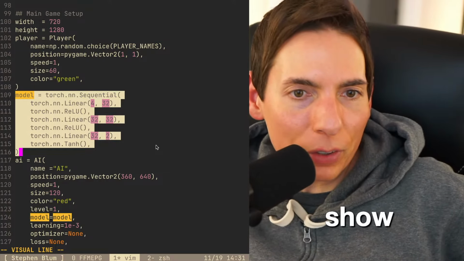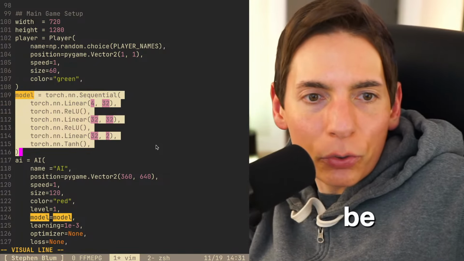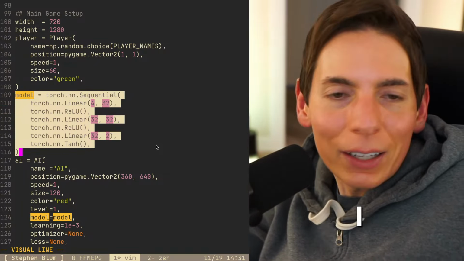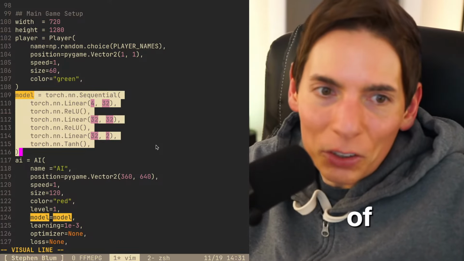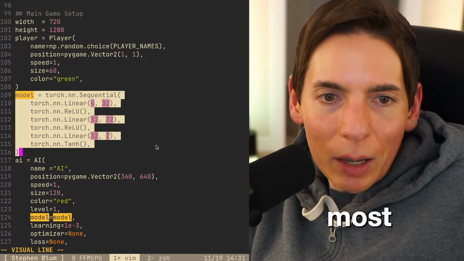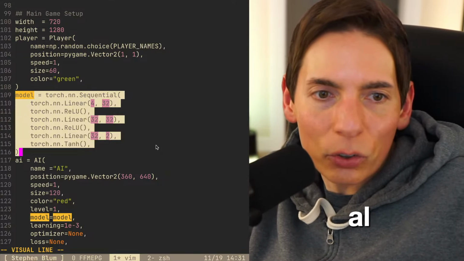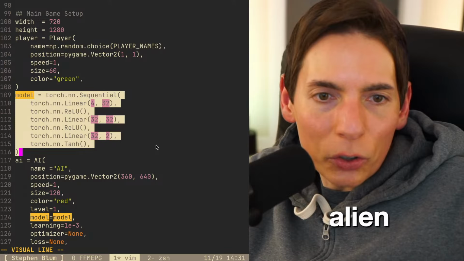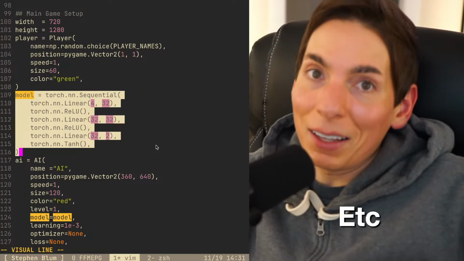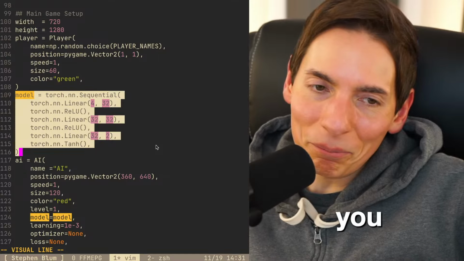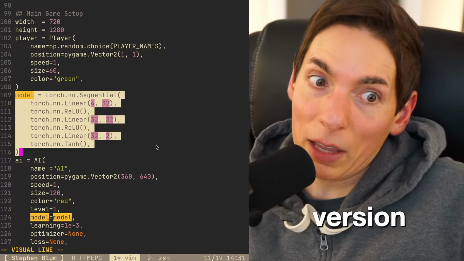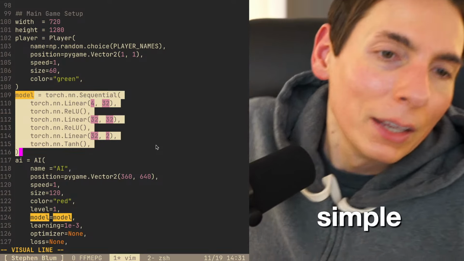Can you show the model definition? Yep, there is the game. It needs to be large for simple 2D game. Very cool idea. I'm interested. I know, right? It's a lot of fun. It's really neat. Oh, I understand. Most advanced examples of this might be Alien: Isolation. I think there was an alien that learns where it hides, etc. Yeah, you got it. So this is a simple version of that. It's very simple.